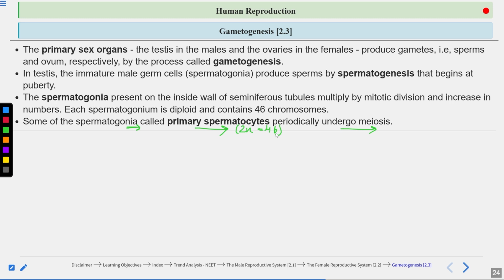Now the primary spermatocyte will undergo meiosis, and meiosis occurs in two phases, meiosis 1 and meiosis 2. After meiosis 1, 2 cells are produced and the chromosome number is reduced to half. Then meiosis 2 is the same as an equational division. After meiosis 2, 4 cells are formed, which will be haploid, with n chromosomes. The 2 cells formed after meiosis 1 also have n chromosomes, which means 23 chromosomes in humans.